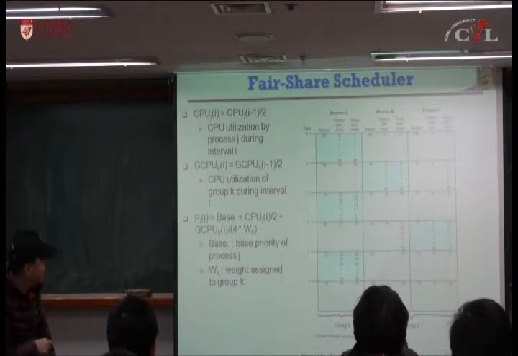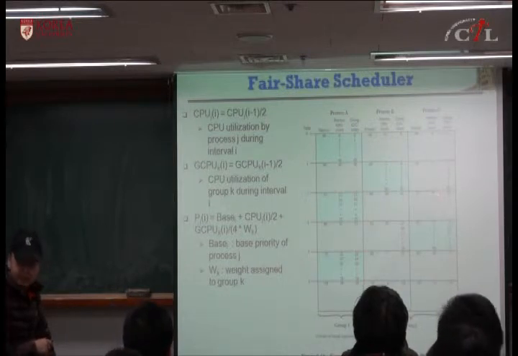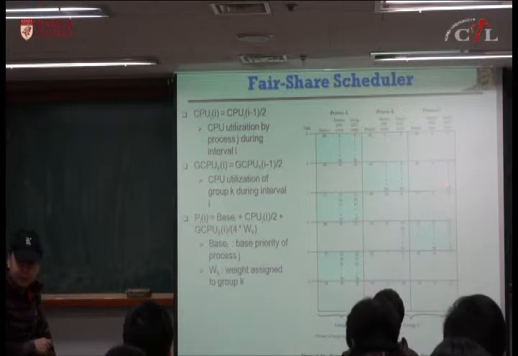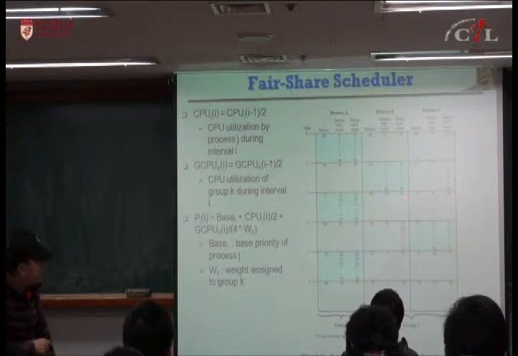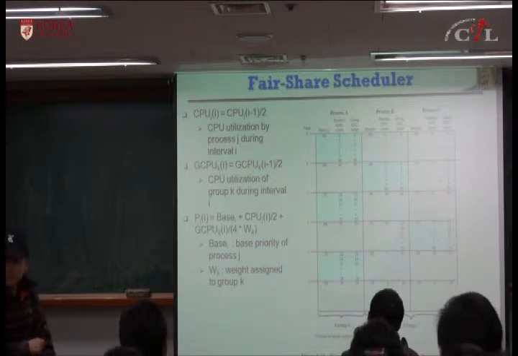Okay, this one has 60 base priority. This hasn't used CPU before, so its CPU utilization should be 0. The previous interval was 0 and this was 0. And group utilization, because this belongs to the same group, this gives you 15. So it will compute its priority, which should be 75. So in this case, it selects process A. Okay?